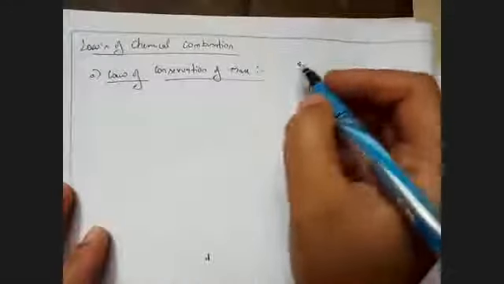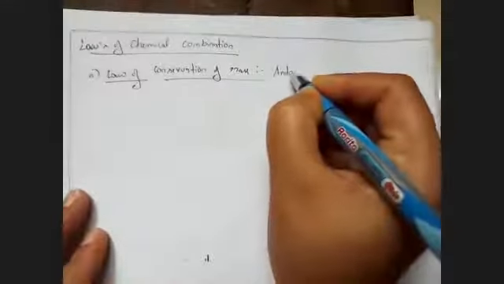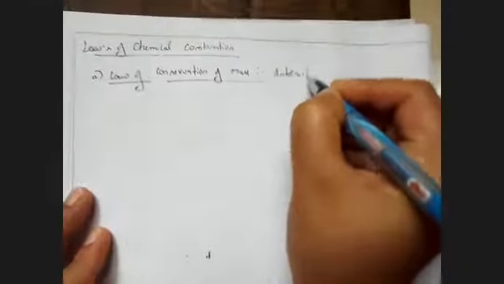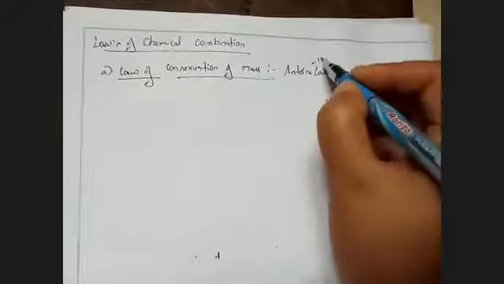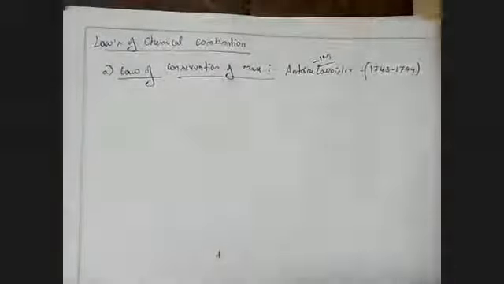This theory was launched by Antoine Lavoisier, who lived from 1743 to 1794. That is his lifespan. So this is going to be asked as a 1 mark question in your CET and NEET examinations.